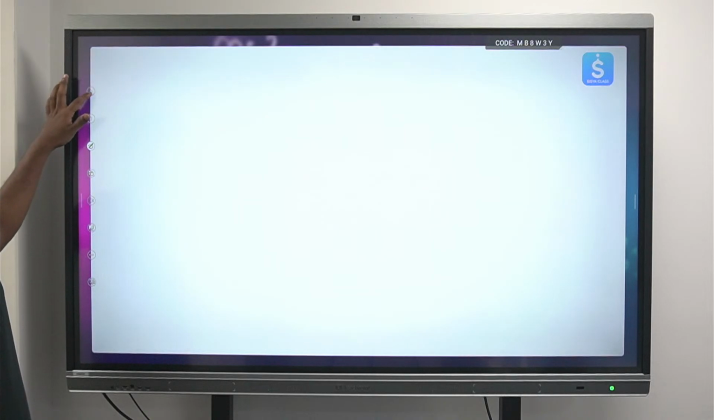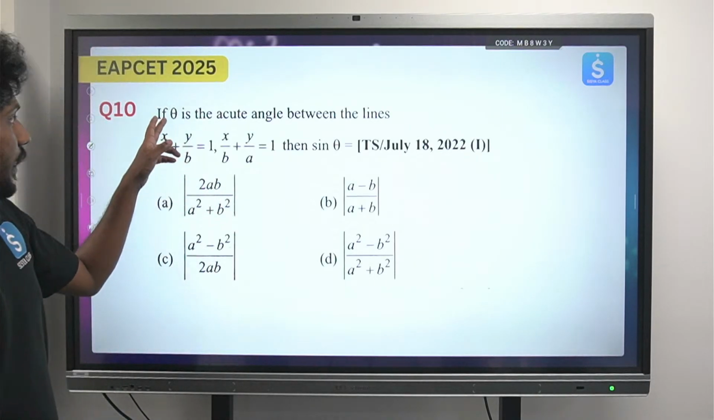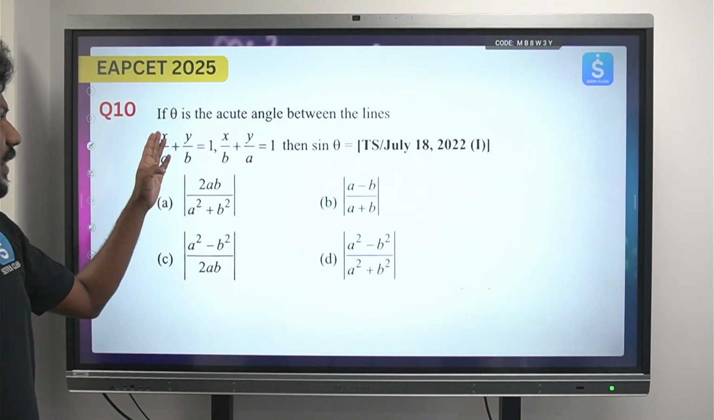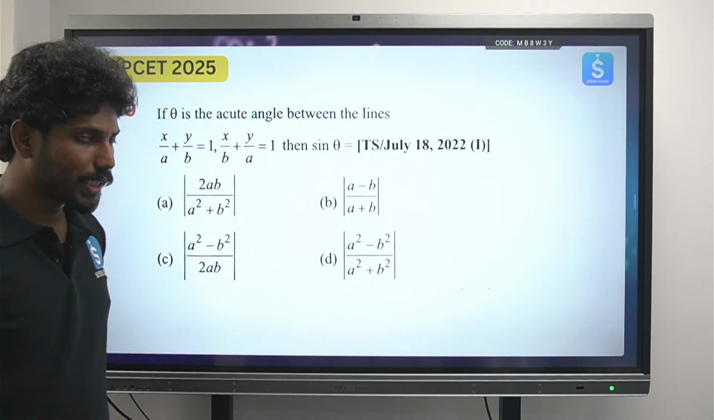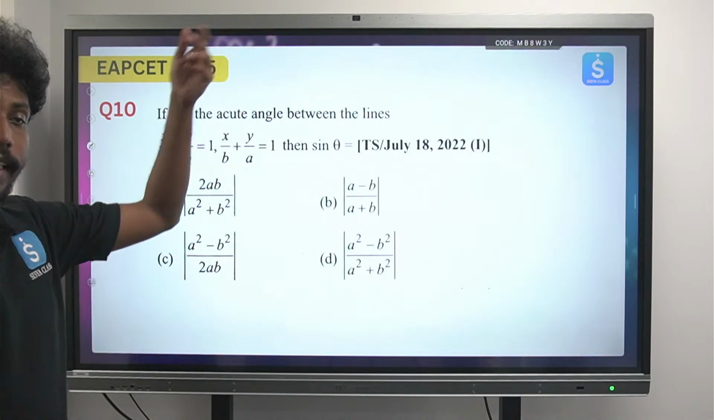ఓకే, నెక్స్ట్. So this is the important problem. So theta is an acute angle between these two lines, x by a plus y by b equals to 1 and x by b plus y by a equals to 1. He is asking the value of sin theta.